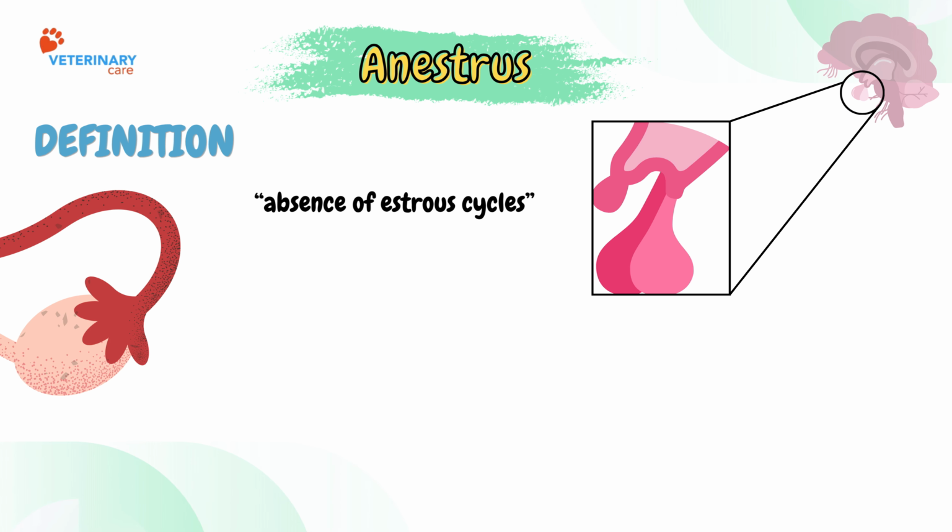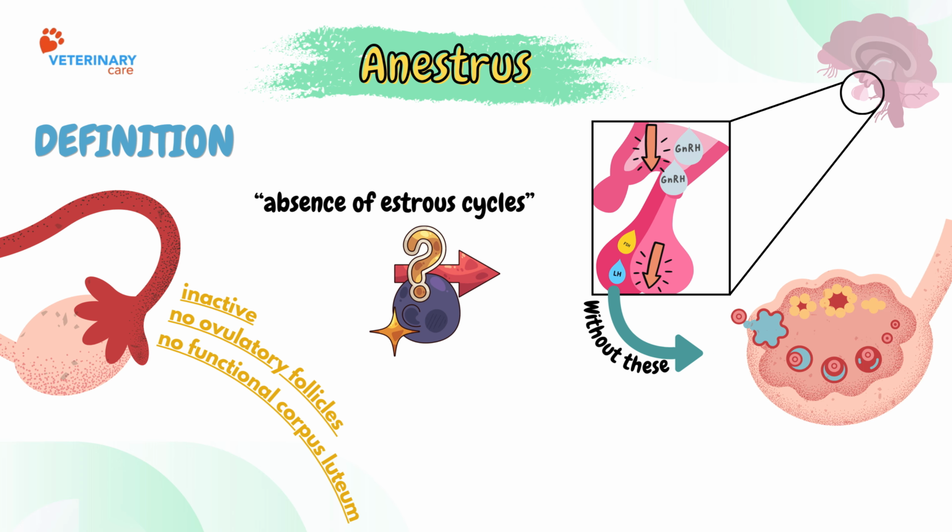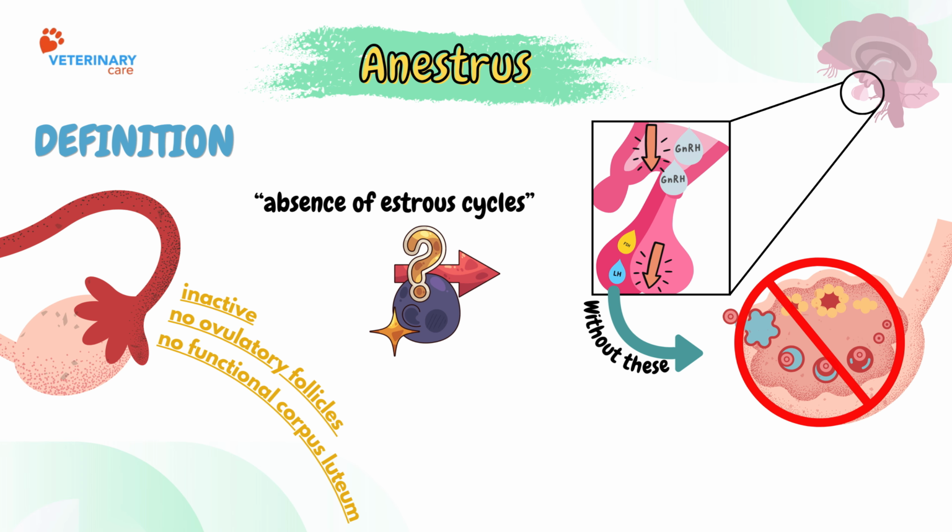The ovaries are inactive. There are no ovulatory follicles and no functional corpus luteum. The main reason is insufficient secretion of GnRH from the hypothalamus. Because of low GnRH, the anterior pituitary does not release enough FSH and LH. Without these gonadotropins, no follicular development and ovulation occur.